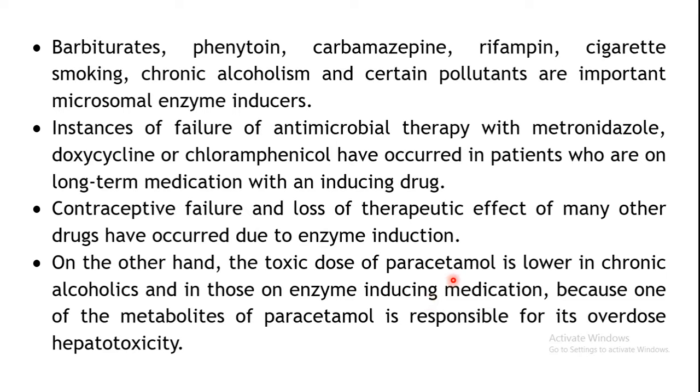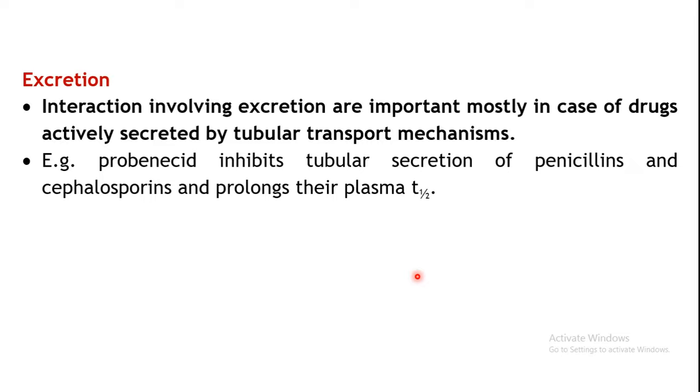So the toxic intermediate which is formed will get metabolized, and as a result the hepatotoxicity caused by paracetamol can be ruled out. So it will reduce the toxicity which can be produced by paracetamol.